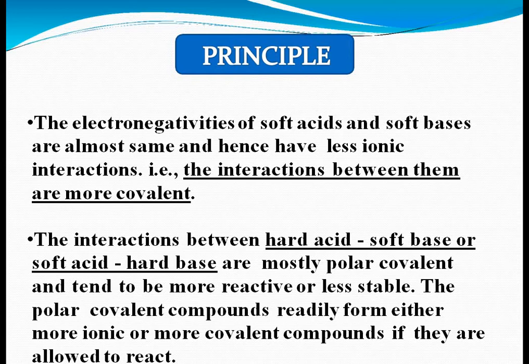The interactions between a hard acid and soft base, or a soft acid and hard base, are mostly polar covalent and tend to be more reactive or less stable. The polar covalent compounds readily form either more ionic or more covalent compounds if they are allowed to react.